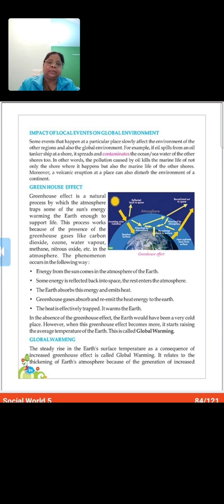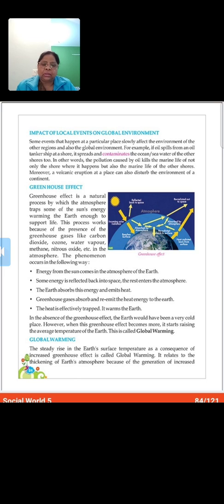When it remains in large amount, it warms the earth, and this is what is referred to as the greenhouse effect, and the gases involved in this are called greenhouse gases, which are mainly carbon dioxide, methane, water vapor, and chlorofluorocarbons, etc.